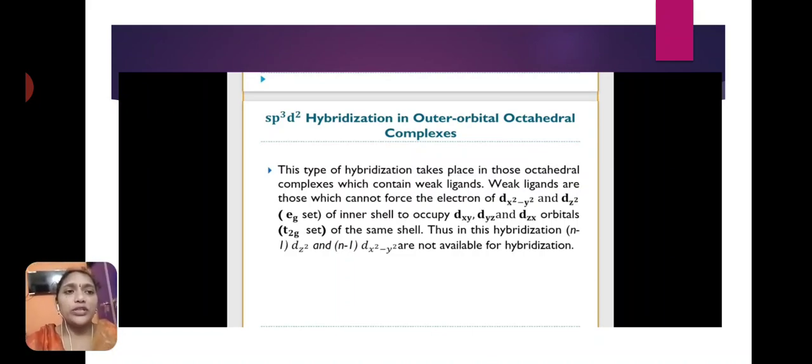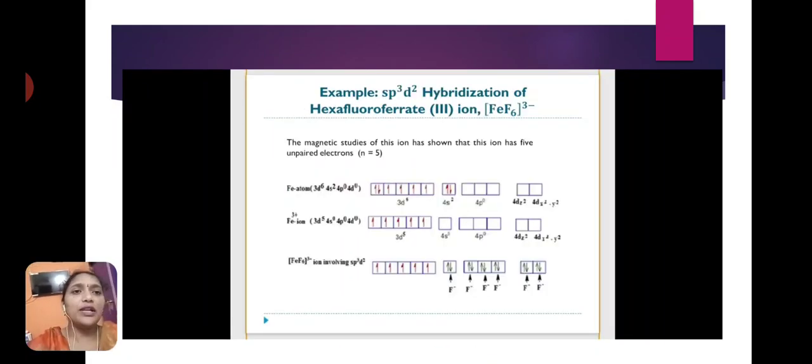Outer orbital complexes are mainly observed in the presence of weak field ligands. One example is the hexafluoroferrate(III) ion, FeF6 3-. Here fluorine, F-, is the weak field ligand.